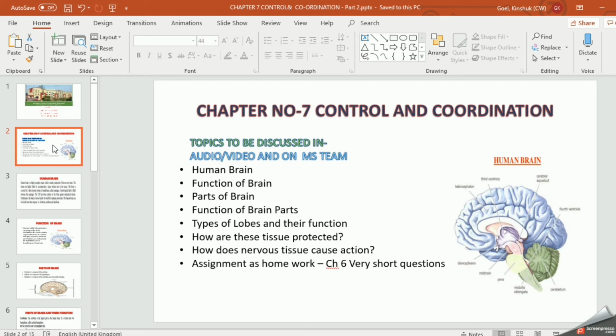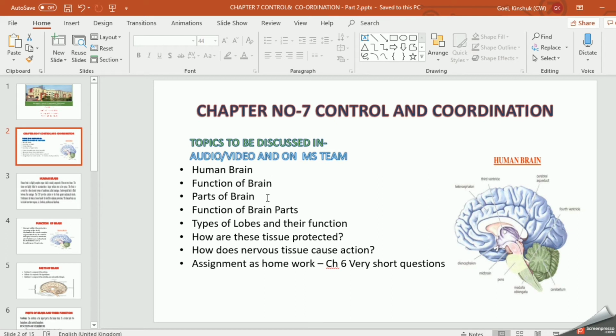As I told you earlier, the brain and spinal cord are mainly responsible for the movement of your body. They control the functions of your body. It is the captain of your body, so you should know everything about your brain. Today we are going to study the human brain and its function.